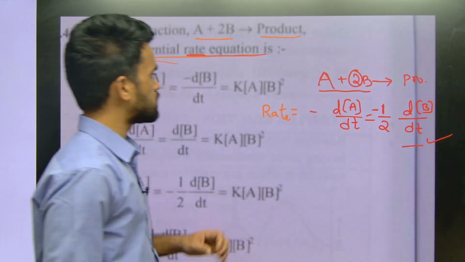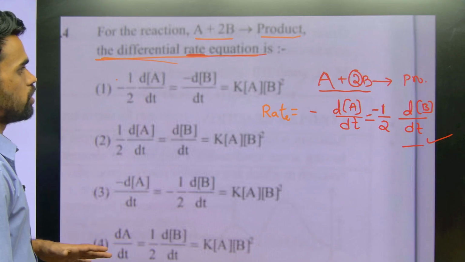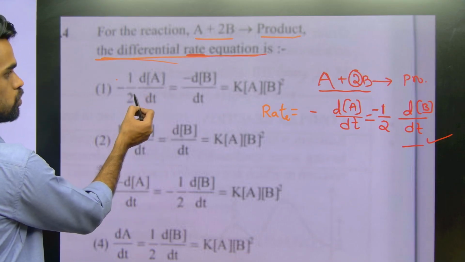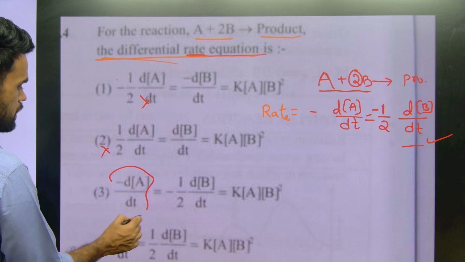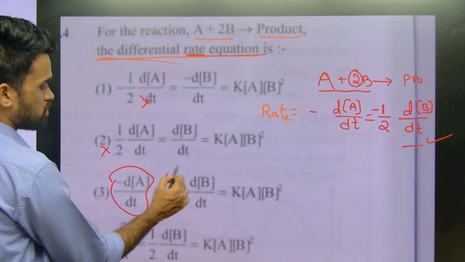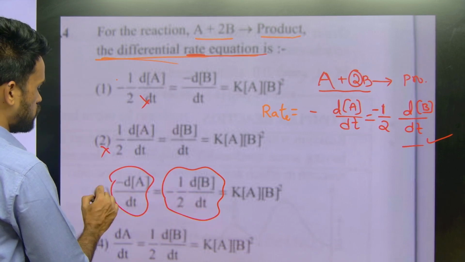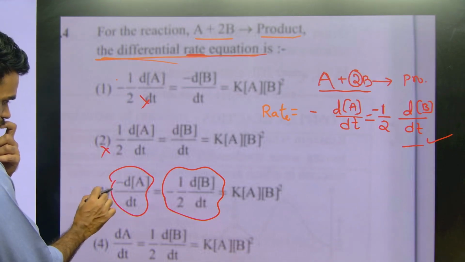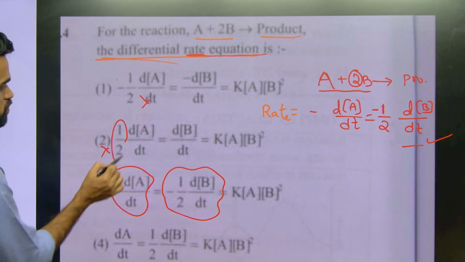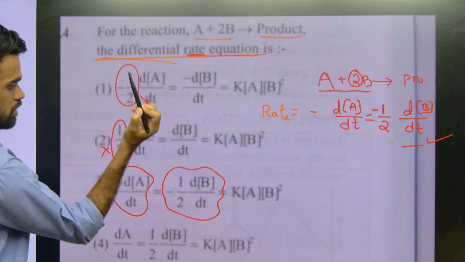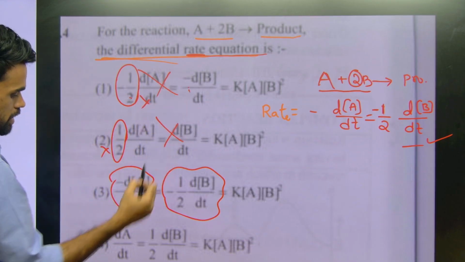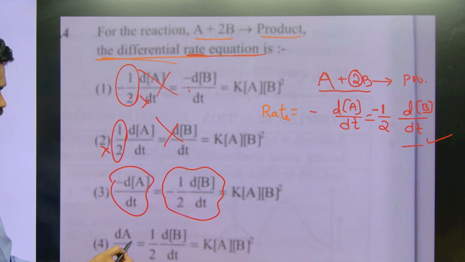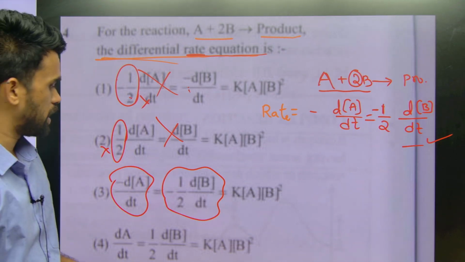So where do we have this kind of equation? Now you can see 1 by 2, this is not the one, here also not the one. See here, minus dA by dt is equals to minus 1 by 2 dB by dt. Yes, so this is our equation. See, in the first equation it is 1 by 2, here also 1 by 2 is there. So it should not be there, it should be here. So incorrect. And in the last equation, if you observe, dA by dt is there, but there is no indication of the symbols, negative and positive.